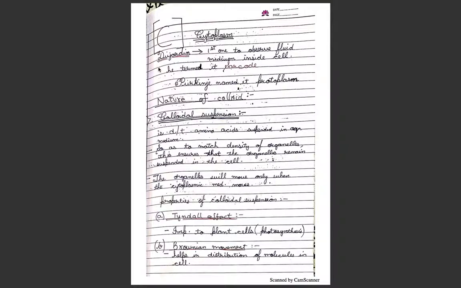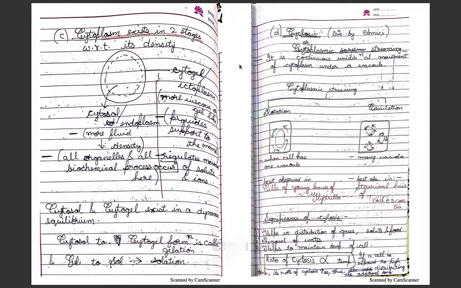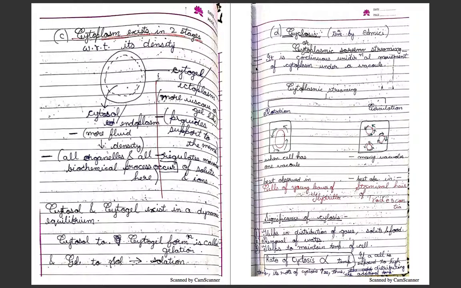It has a colloidal nature, due to amino acids being suspended in the aqueous medium so as to match the density of organelles. This ensures that organelles remain suspended in the cell. The organelles will move only when the cytoplasmic media moves, and the properties of colloidal suspension are the following: Tyndall effect, Brownian movement, and the two states of cytoplasm.